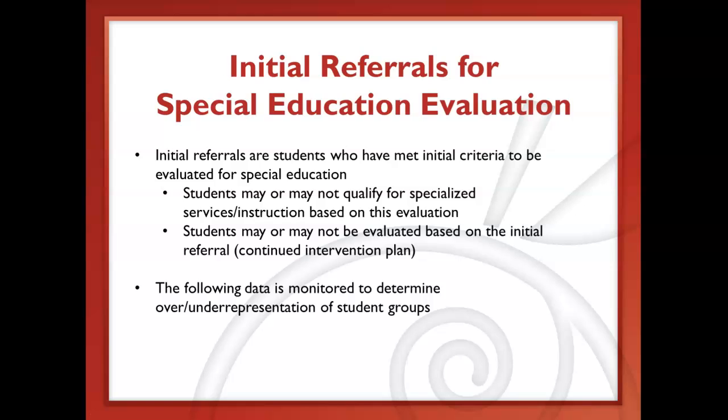So moving on to our initial referrals for special education. And within this category, we've looked for initial referrals who are students who've met that initial criteria to be evaluated for special education. And those students may or may not qualify for specialized services in special education. They may or may not be evaluated based on that initial referral. It might be something where they say that there's still more interventions that could be put in place for that student. So this data is actually used to monitor that overrepresentation or underrepresentation of student groups for special education.